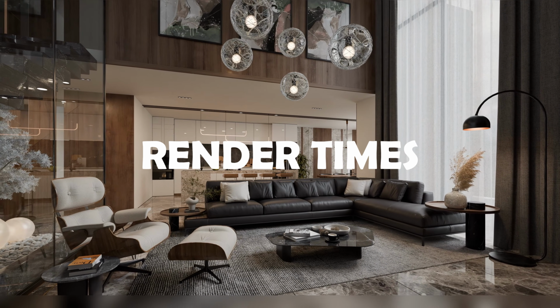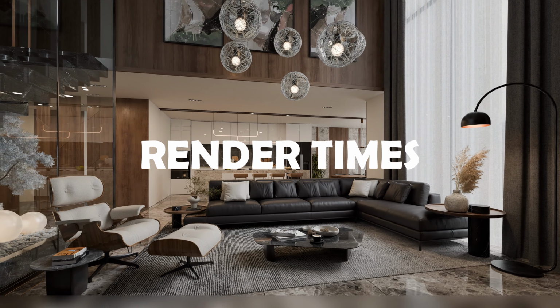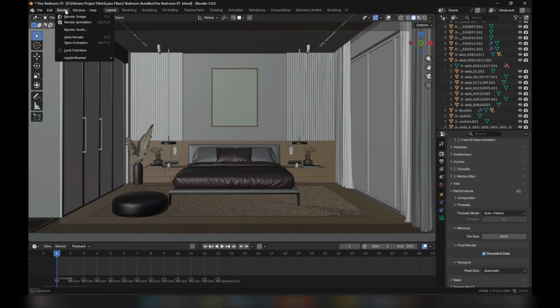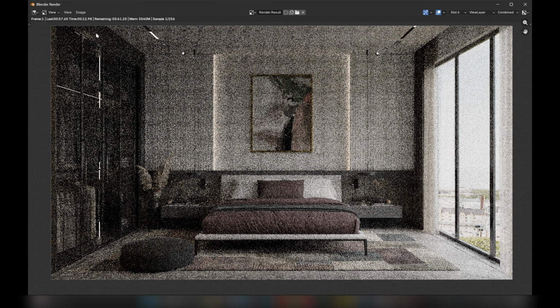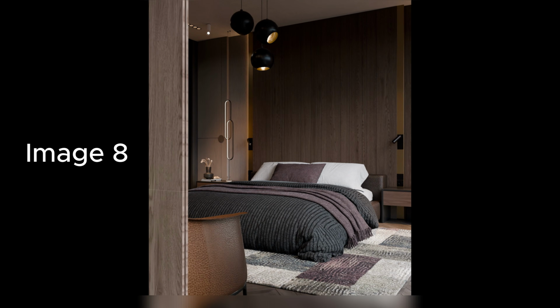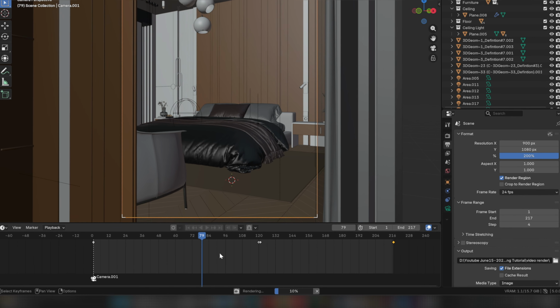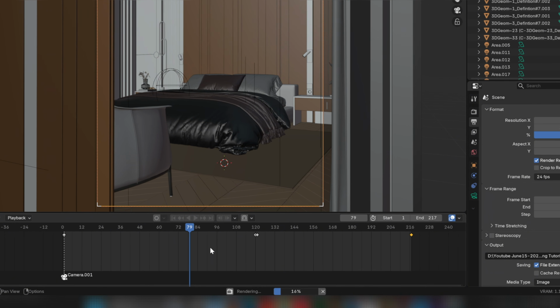Let's start with the single biggest bottleneck in 3D animation: render times. Historically, rendering a clean, high-resolution cinematic walkthrough meant locking up your computer for days. But think about what a video actually is. It's just a sequence of static images playing back quickly. And rendering 24 individual uncompressed frames for every single second of a video is an outdated way to work.